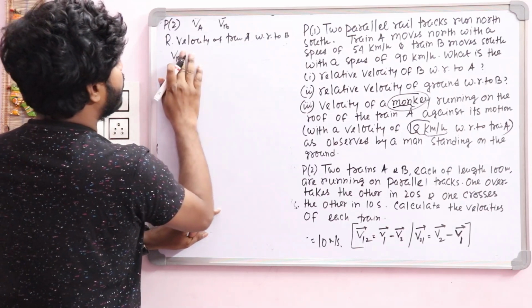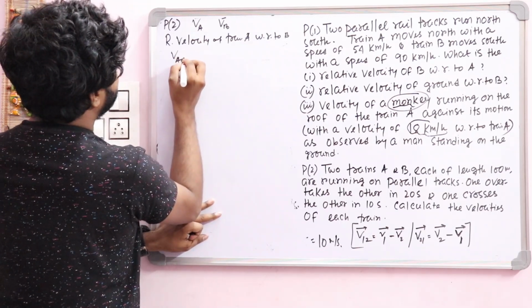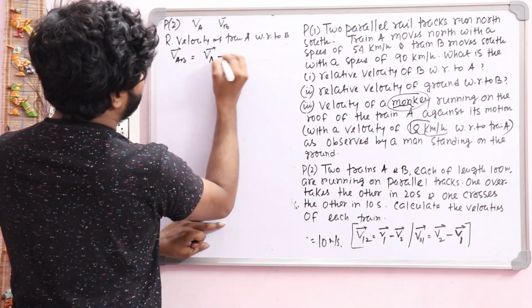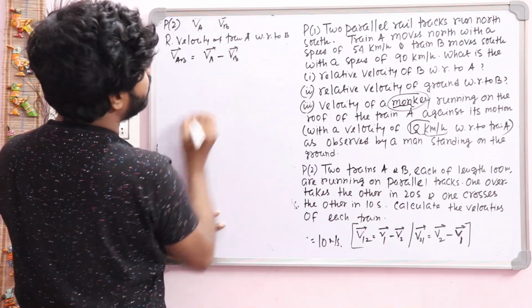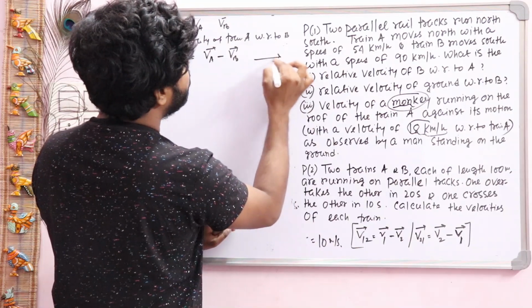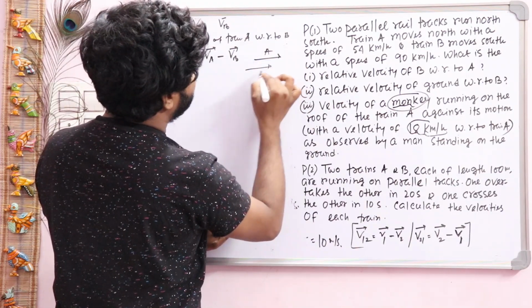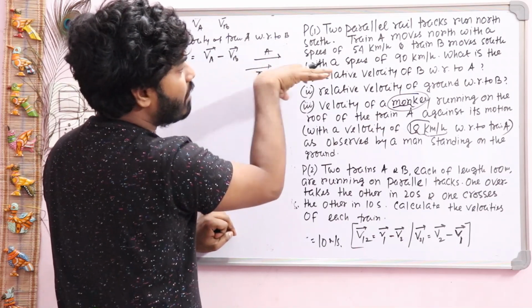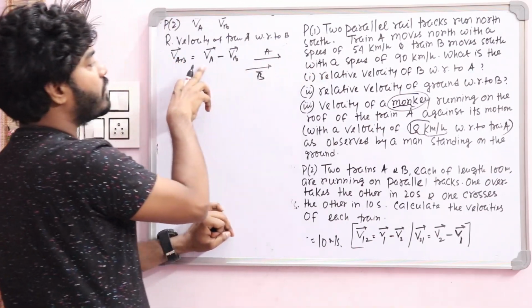VAB. You know the formula? VA minus VB. Why minus? For overtaking, that means this is our train A, this is our train B. Both are moving in the same direction, and when they are in the same direction, the relative velocity is VA minus VB.